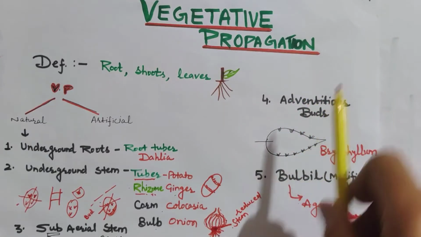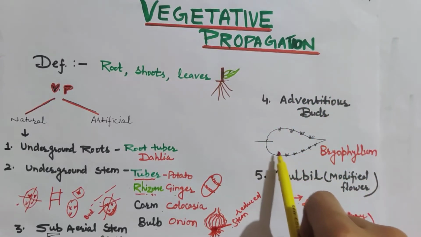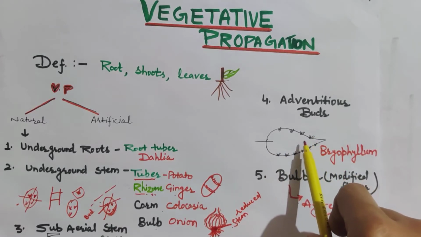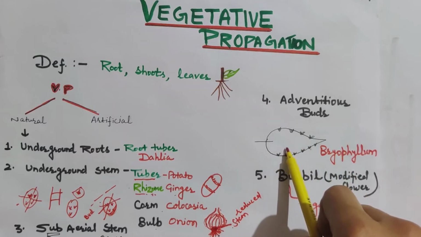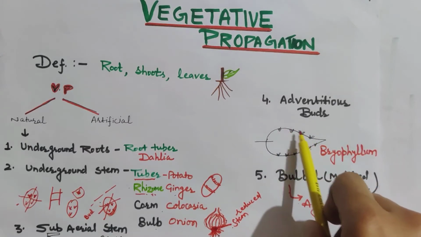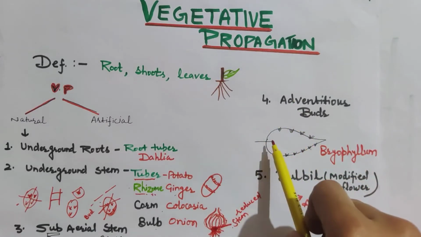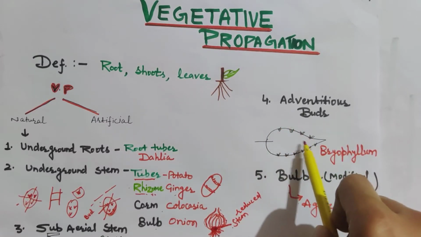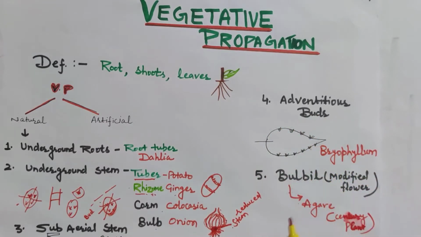adventitious buds. Some plants reproduce with the help of their leaf. An example of such a plant is Bryophyllum, as it is a leaf of Bryophyllum and these are buds. These buds detach from the leaf and form a new plant, and sometimes the entire leaf falls down and these buds generate and form new plants. Bulbil, which is a modified flower.